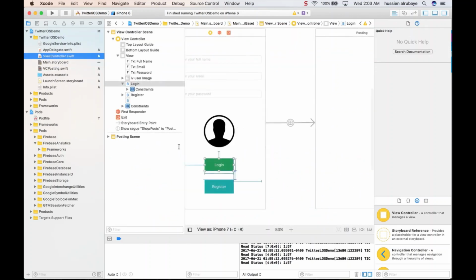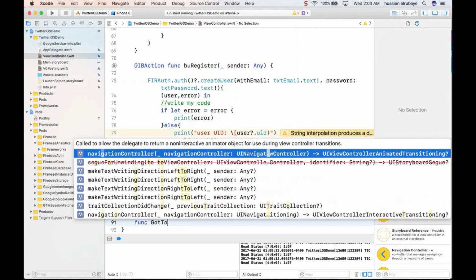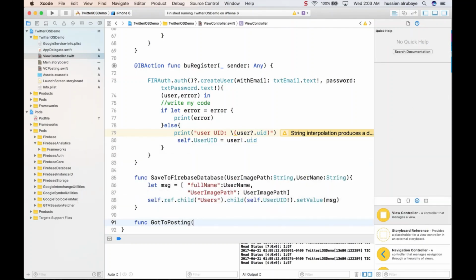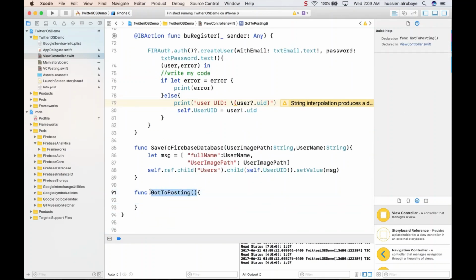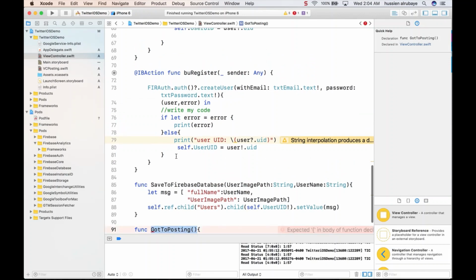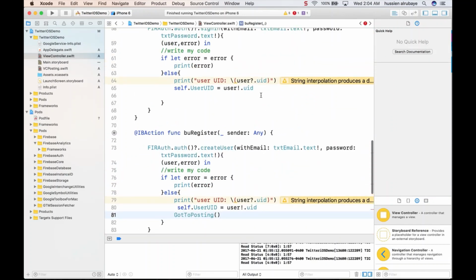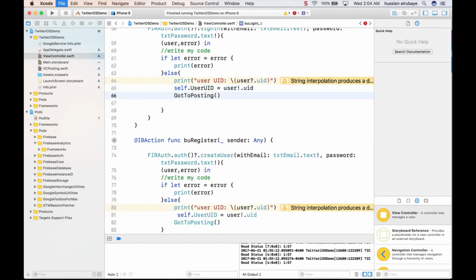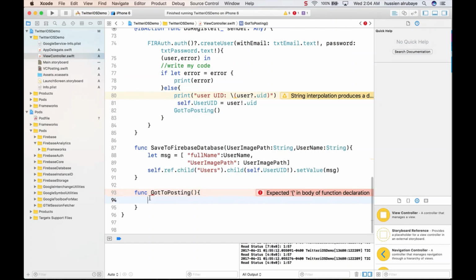Just go to the second page. Okay, let me define a function here, name it func goToPosting. This function doesn't take any parameter, and it should be called from two places. One is after the user does register, go to posting. Also after he does login, if he is a new user or whatever, he just goes to that page. So go to the second page.